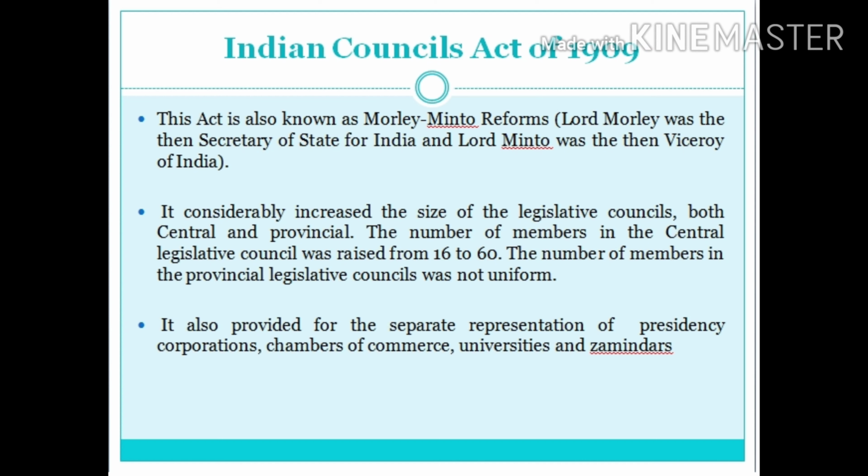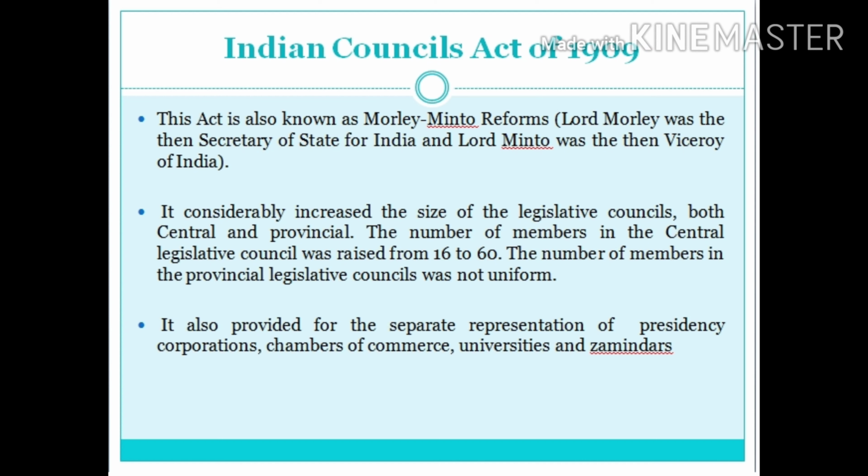It created a new office of the High Commissioner for India in London and transferred to him some of the functions performed by the Secretary of State for India. It provided for the establishment of a Public Service Commission. Hence, a Central Public Service Commission was set up in 1926 for recruiting civil servants. It separated for the first time provincial budgets from the central budget and authorized provincial legislatures to enact their budgets.